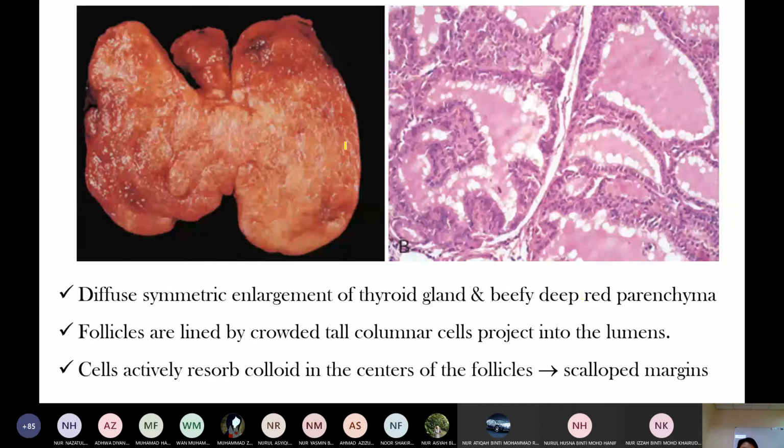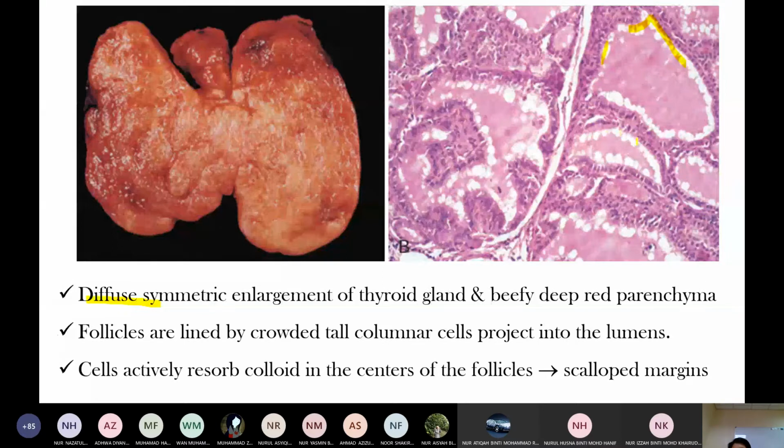So in Graves' disease, the thyroid gland is diffusely symmetrically enlarged, and the consistency is like beef. So these are the thyroid follicles. Do you notice here? The thyroid follicle lining epithelial cells are active, so they are tall columnar cells.